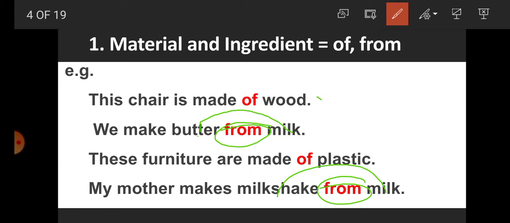And in example number one and example number three, the form is not changed. The chair is made of wood. So here wood is still wood. The form is not changed, and that's why we have used the preposition of. In the third sentence also, these furniture are made of plastic. So here the material plastic is used and the form of the plastic is not changed, and that's why of is used.